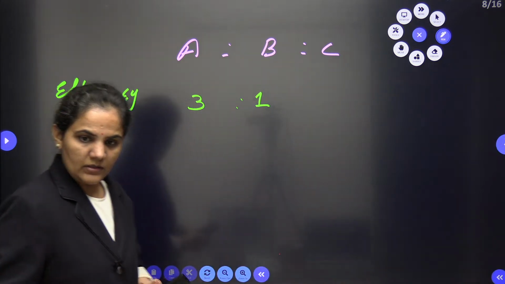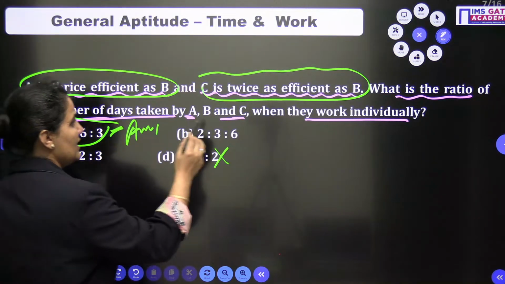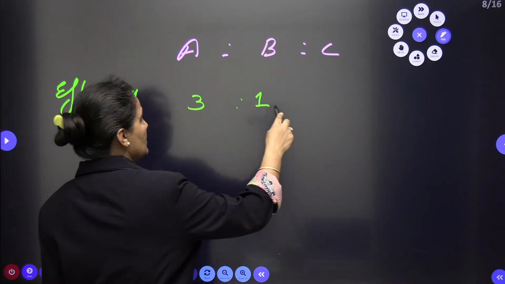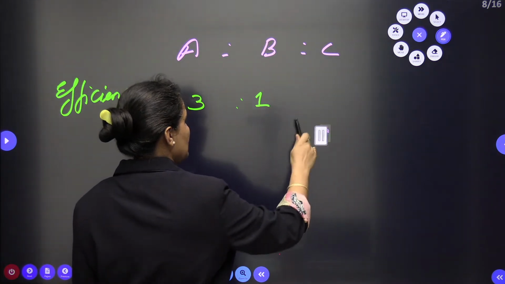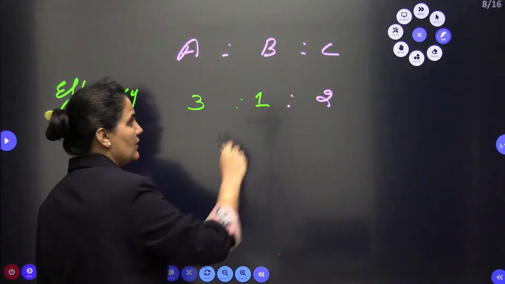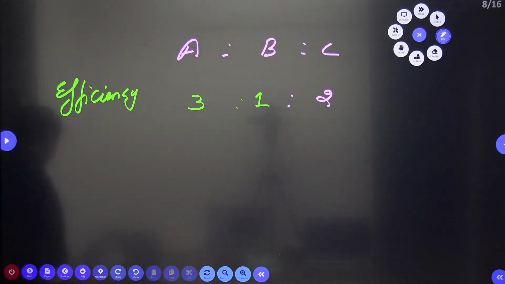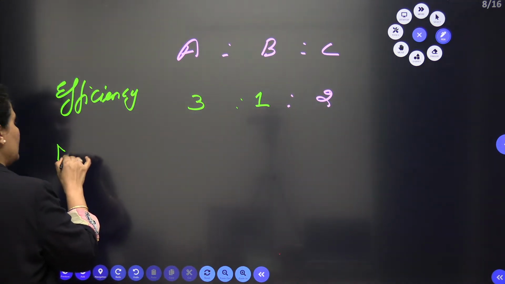Yes. So when we are approaching here, the next is C is twice as efficient as B. So C is twice as efficient as B. So this will be 1 is to 2, right? So this is the relation given to us between the efficiency.